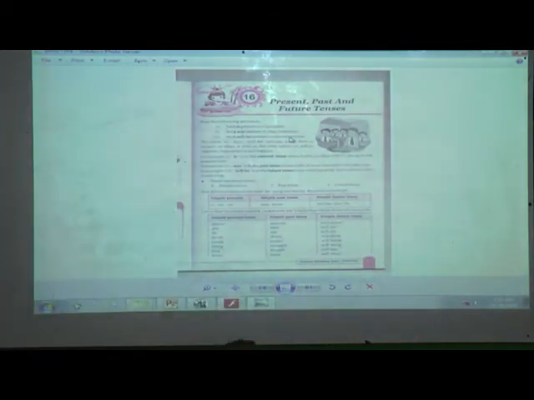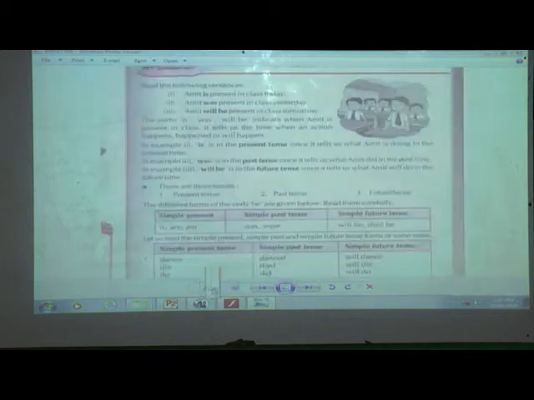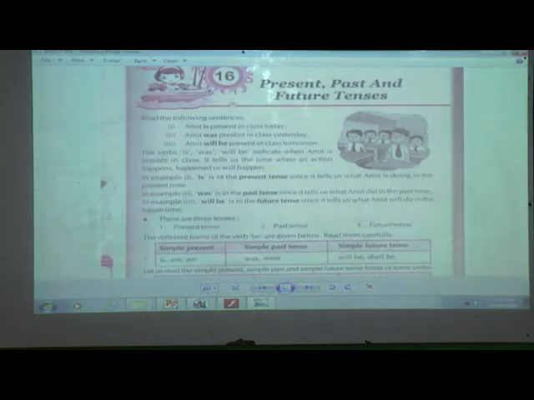As in the canopy book we have used the next book, but for the grammar book it is the same. So this is our today's lesson, present, past and future tense. Ready, students, to learn about this lesson in detail?